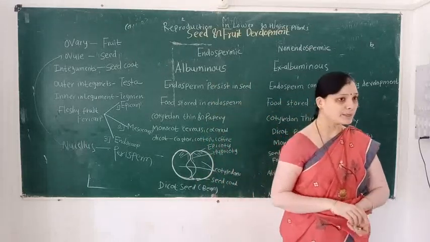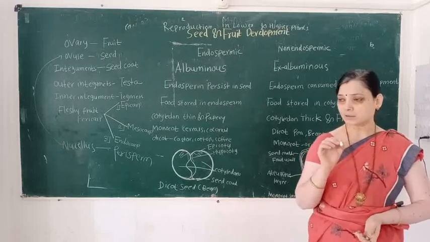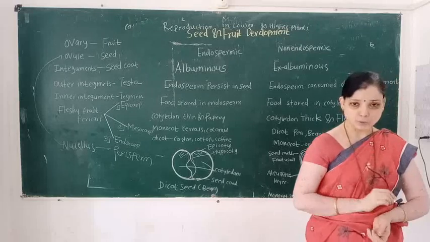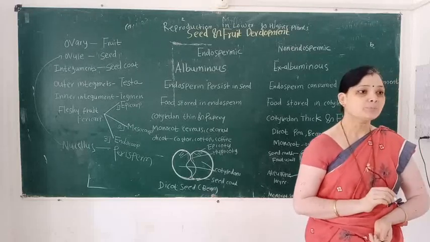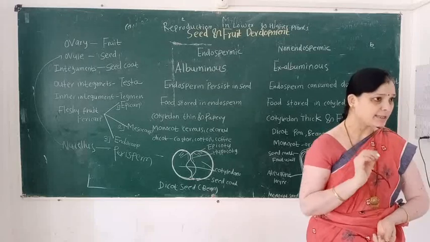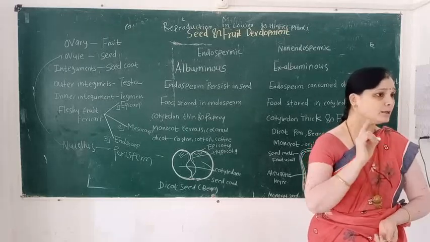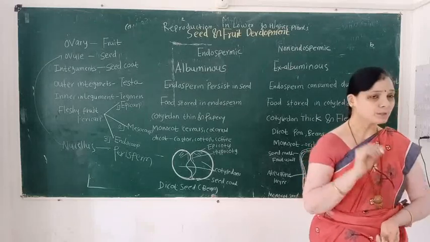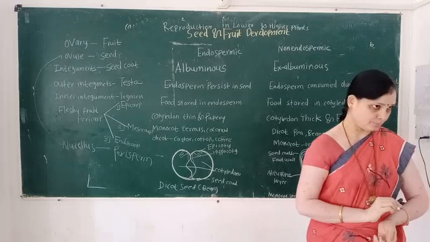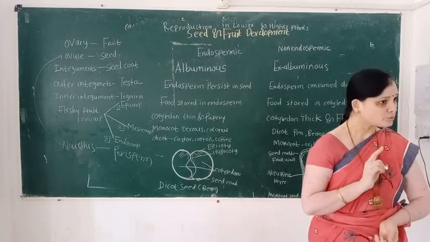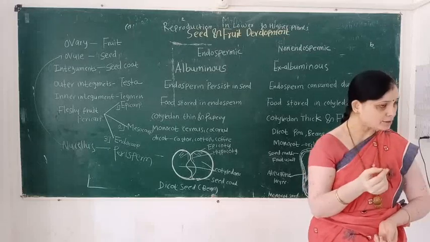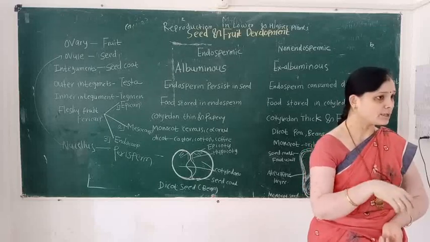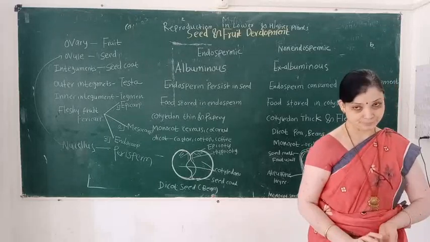Because in an endospermic seed, endosperm persists in the seed and takes part in food storage. So the cotyledon does not take part in food storage, and here cotyledons are thin and papery.